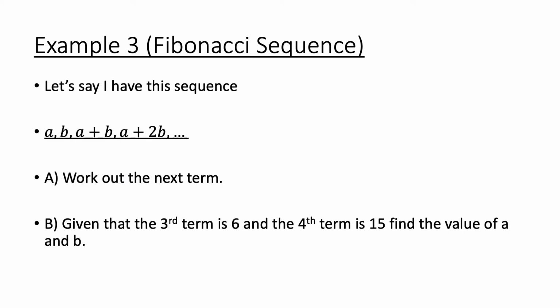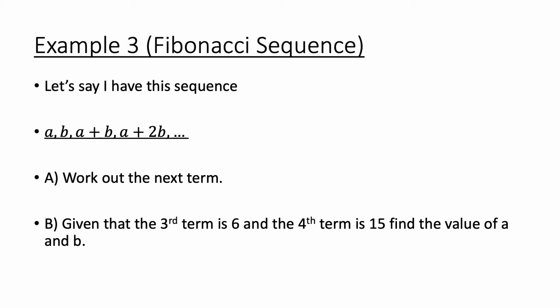Right, guys. Example 3, Fibonacci sequence. Let's say I've got the sequence A, B, A plus B, and then A plus 2B. This time, work out the next term. So it's Fibonacci, and this is the algebraic form.